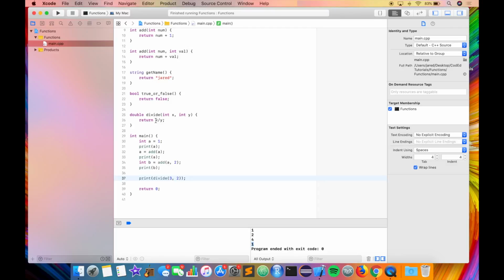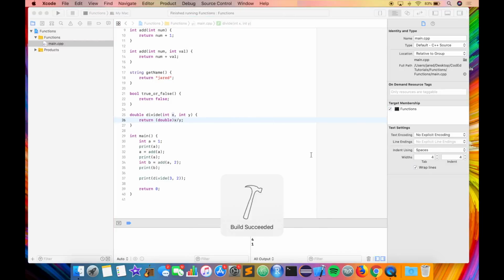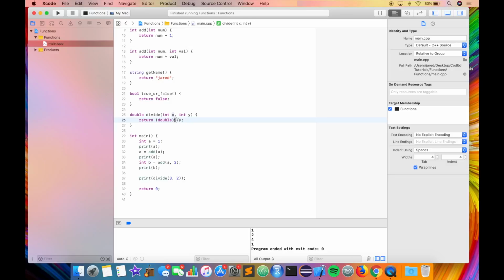Integers always round to the lowest full number. So 2.7 would round to 2, 1.4 would round to 1, 0.6 would round to 0, and so on. However, there's a way to get around this. You do something called casting an integer. You can either do this by inserting the type that you want the integer to become in parentheses right before it, so that would then become (double) x, or it would be double up in the parameter line with an x.